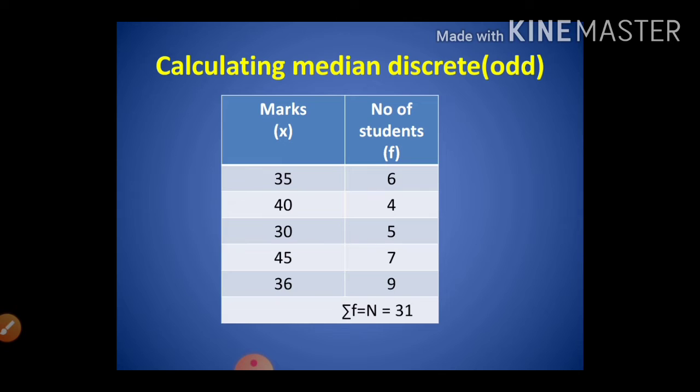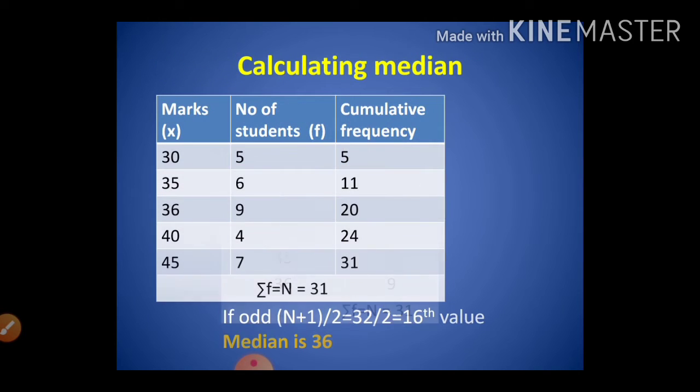See here the marks of students are given as X in the first column as 35, 40, 30, 45 and 36. And in the second column the number of students, F. So the total sigma F, or N, is equal to 31. So here 31 is an odd value. So how will you calculate the median? Let us see how to calculate the value.